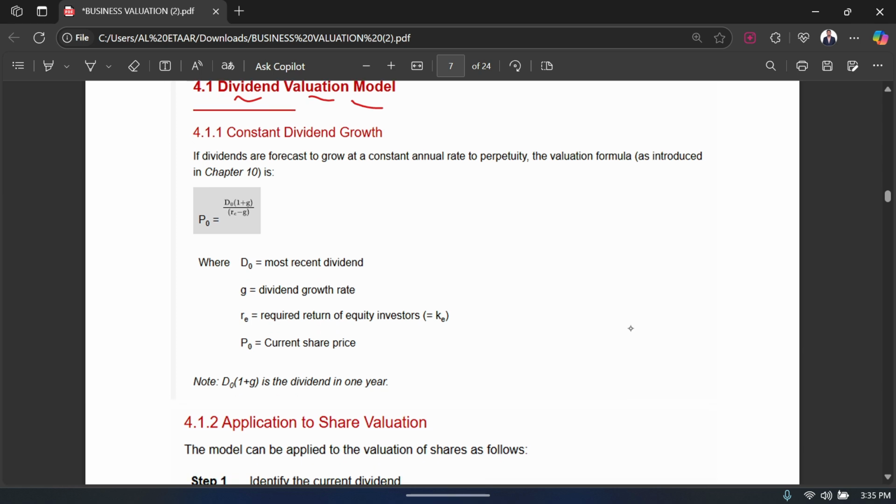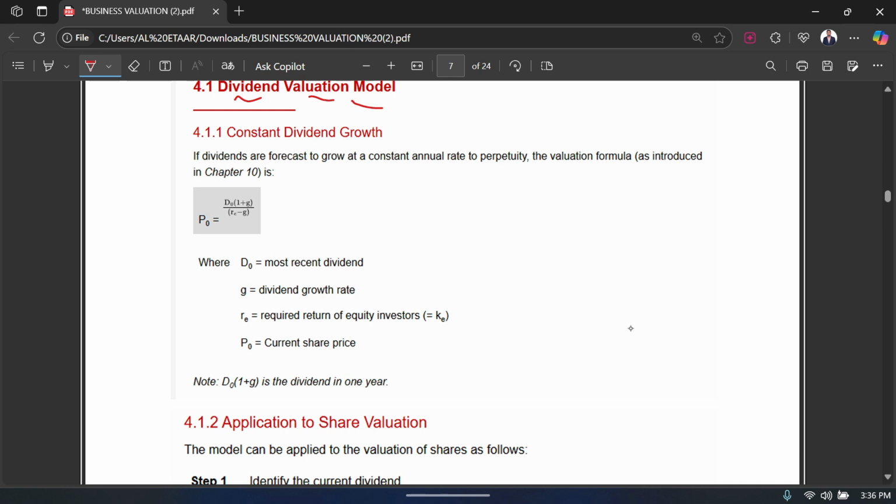So something which you guys would have studied in the previous chapters, right? In the previous chapter, what you would have studied is how to get the cost of equity by using the dividend valuation method. But in this chapter, you are going to study how to calculate the value of the business using the dividend valuation method. Remember that the dividend valuation method basically says that we are going to value the business based on the dividend it gives. So whatever dividend the company is giving, we are going to use that to value the business that we are trying to invest in.